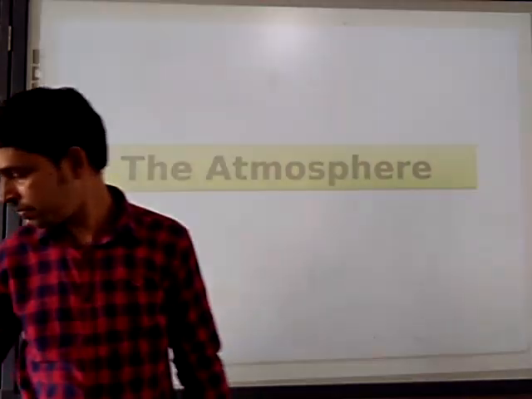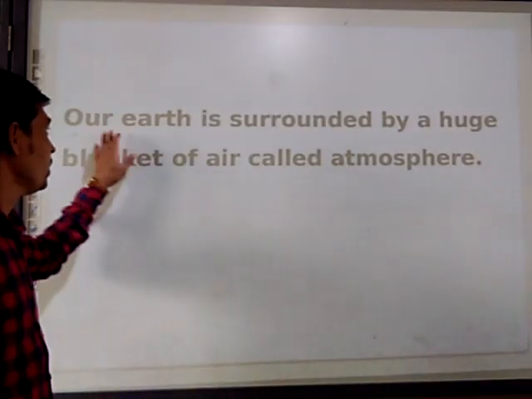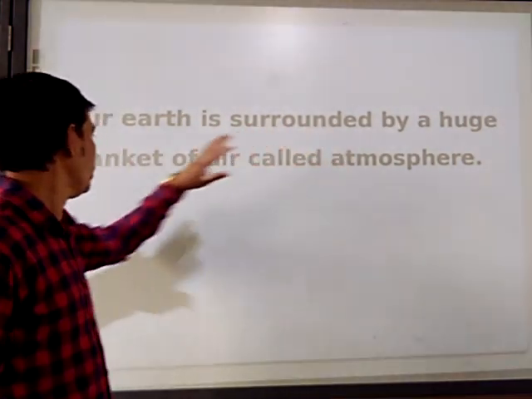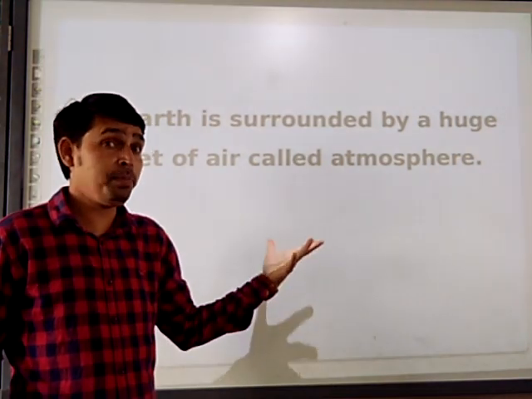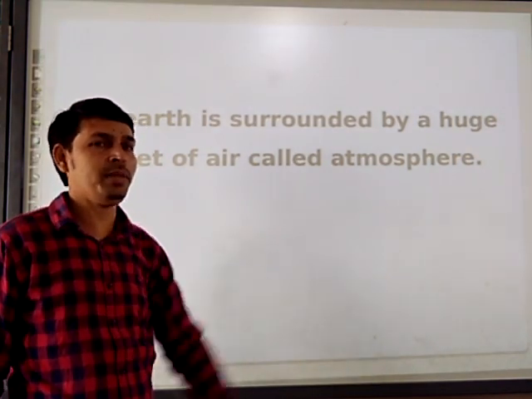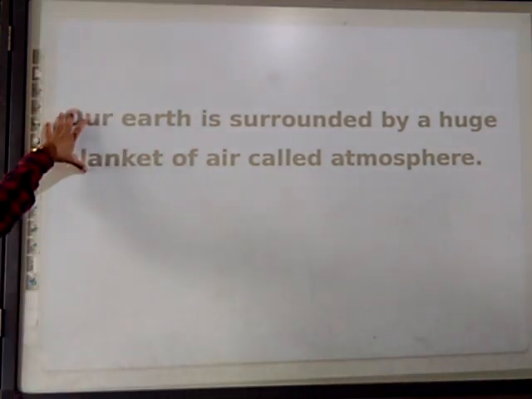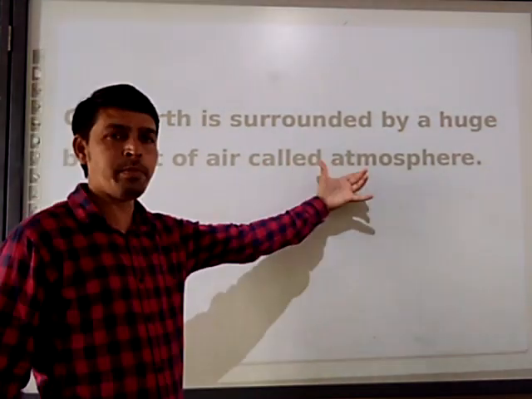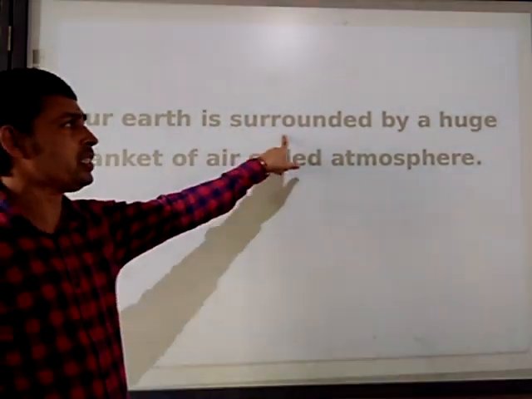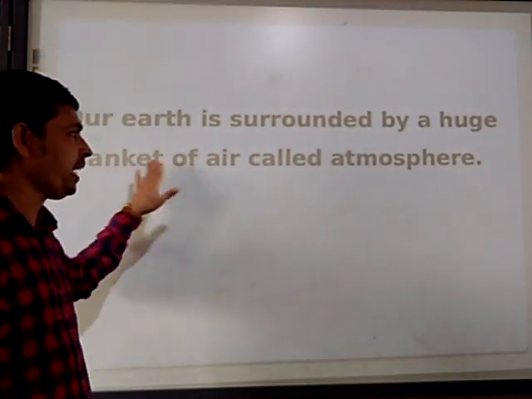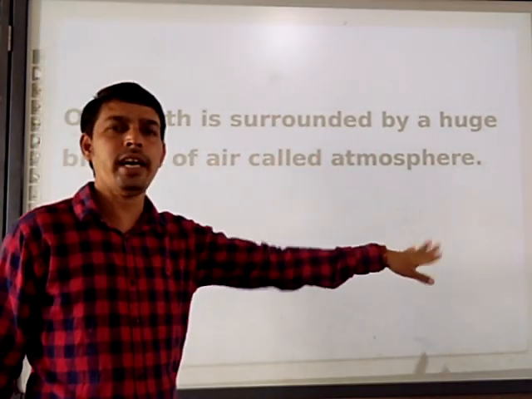Let's see. Here the earth is surrounded by a huge blanket of air called the atmosphere. It's very impressive. The same definition is coming here. Please copy down what is the atmosphere. You have to write this definition. Our earth is surrounded by a huge blanket of air called the atmosphere.